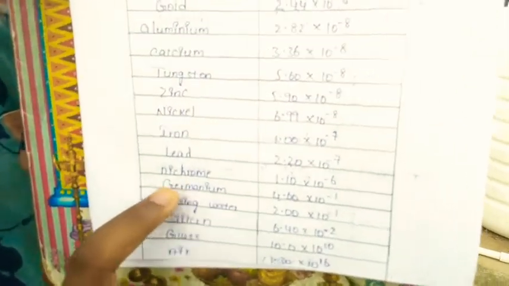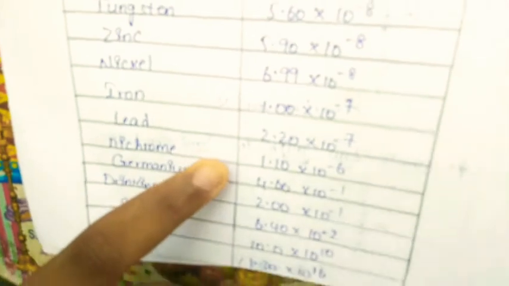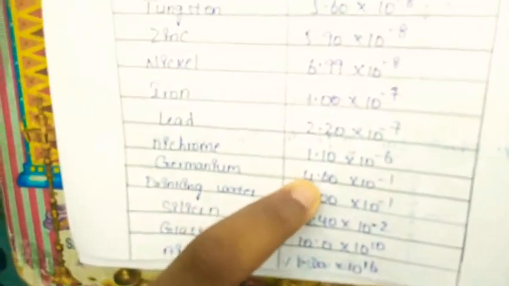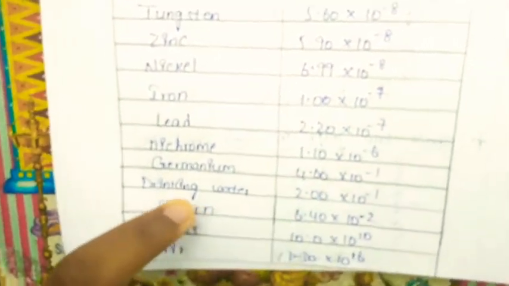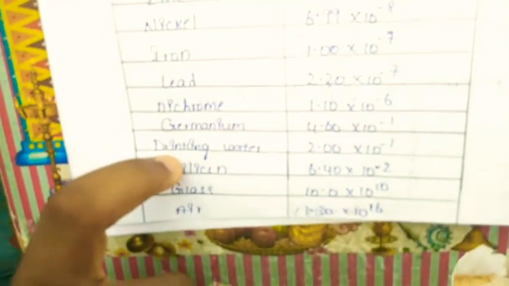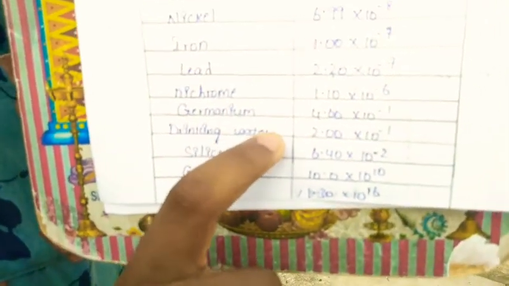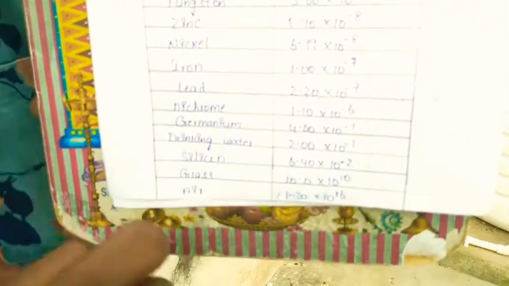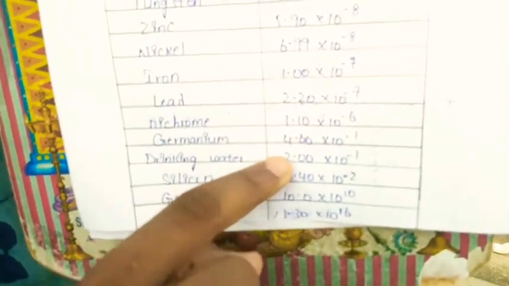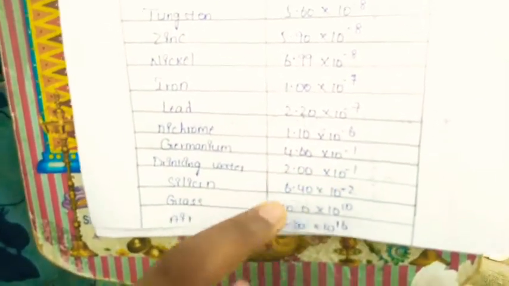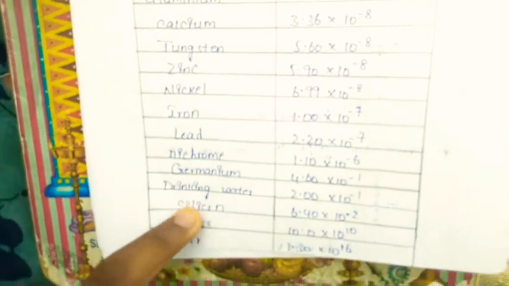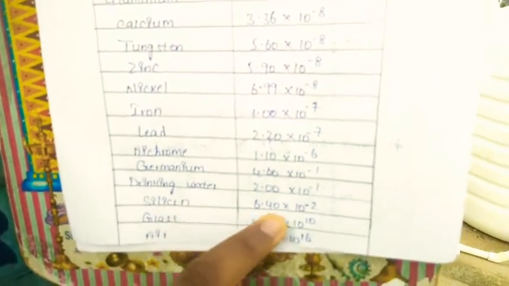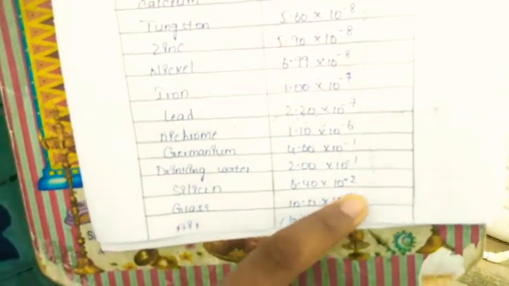Germanium, 4.60 into 10 power minus 1. Do you know, friends, in drinking water also the resistivity process will occur by the entering of electrons. The value is 2.00 into 10 power minus 1. Silicon 6.40 into 10 power minus 2.